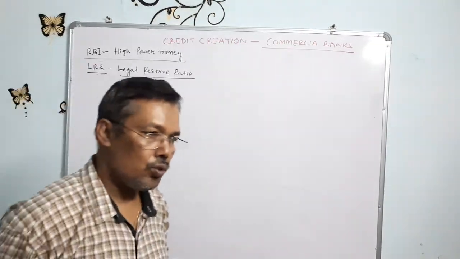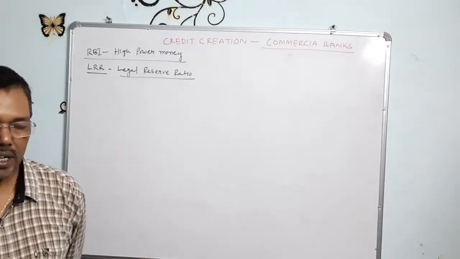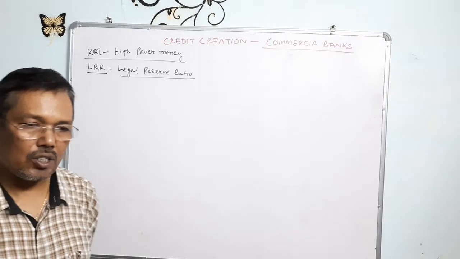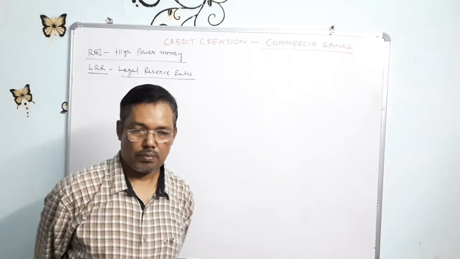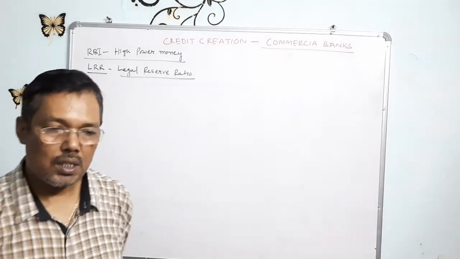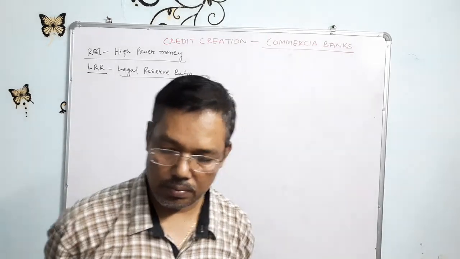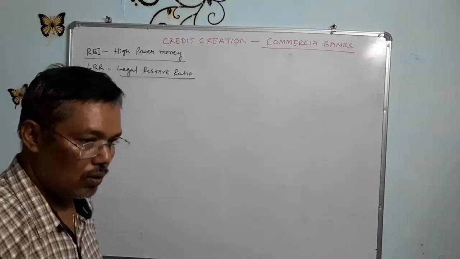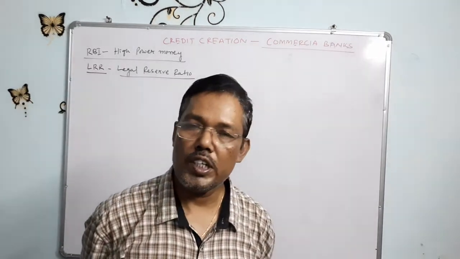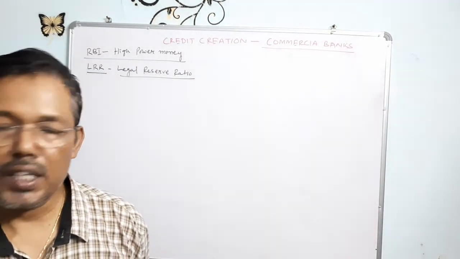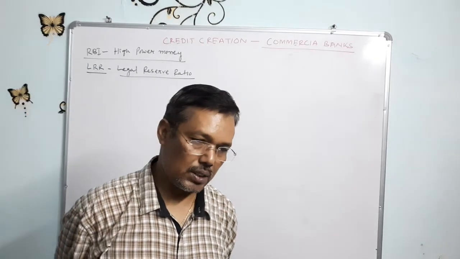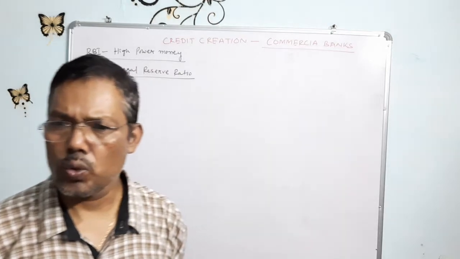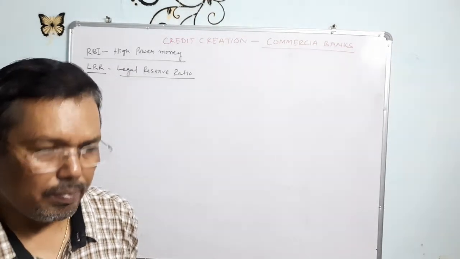Dear students, you know very well, you have seen banks and have deposited money in savings accounts or other deposit accounts, and you have known this from accountancy too. Whenever you deposit money in any commercial bank, what does the bank do?